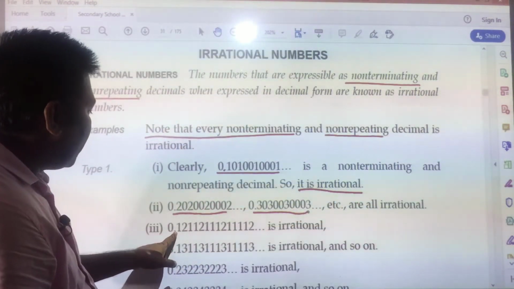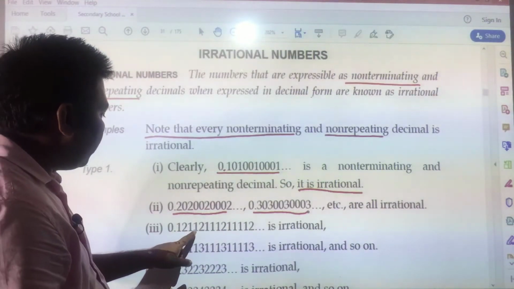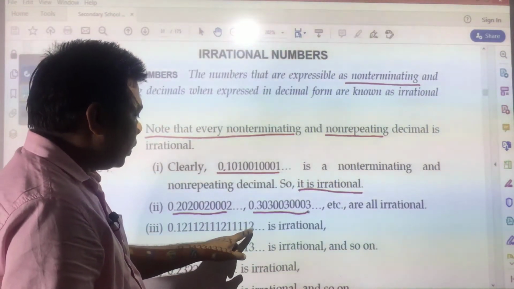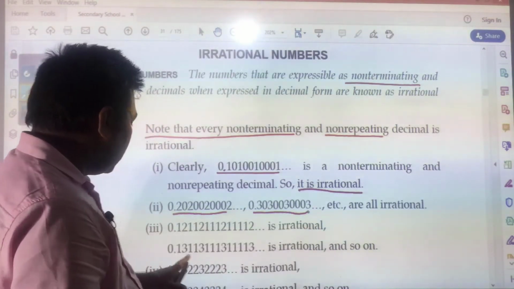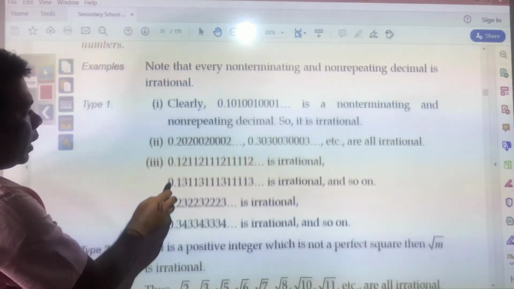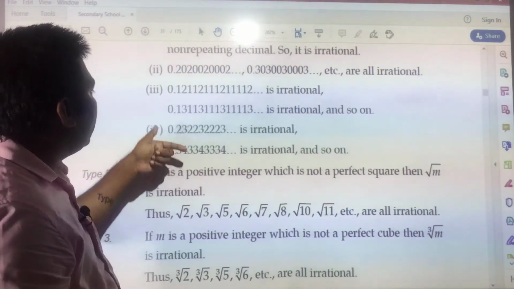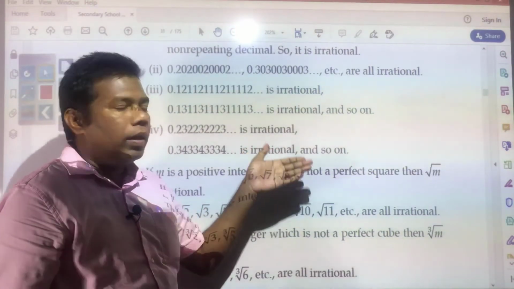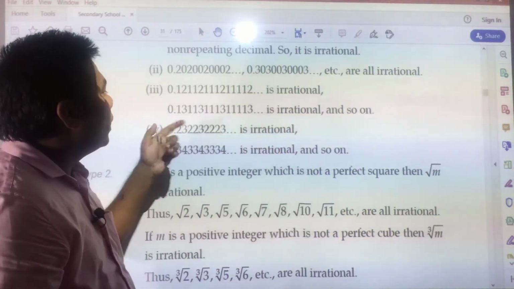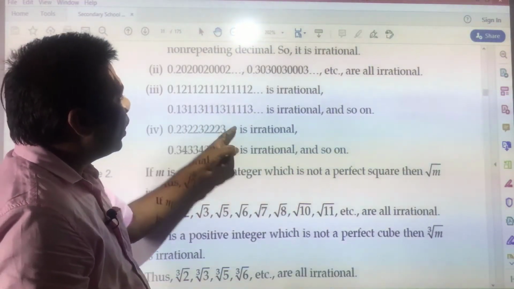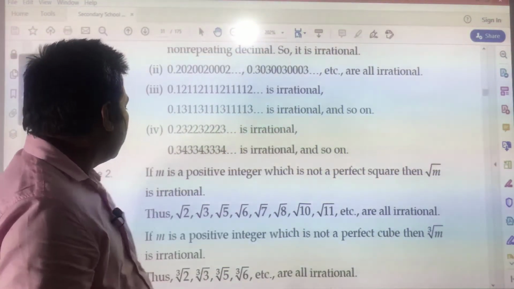Again an example has been given, 0.12112111211112 and so on is irrational. Other examples have been given in the same way. So, clearly by seeing these examples, what we understood, as already learnt in previous class, is that the number which is non-repeating and non-terminating is an irrational number.